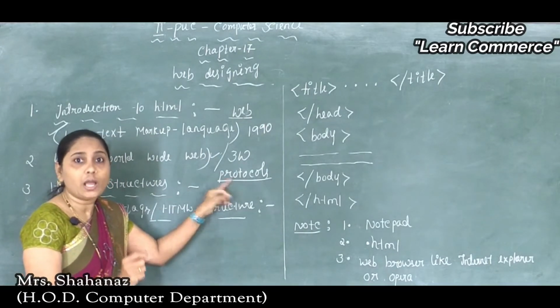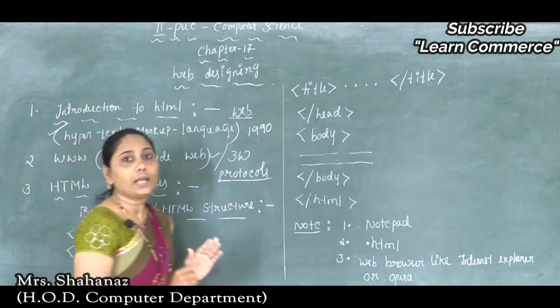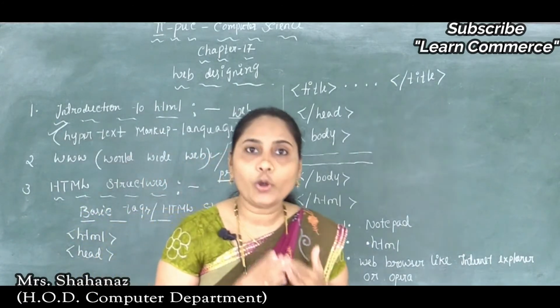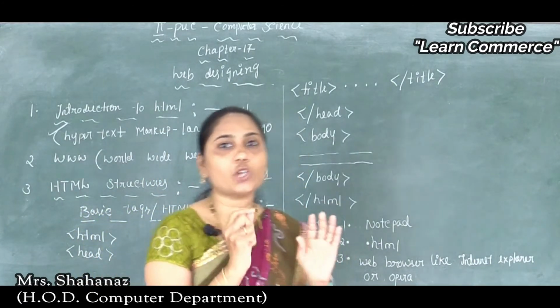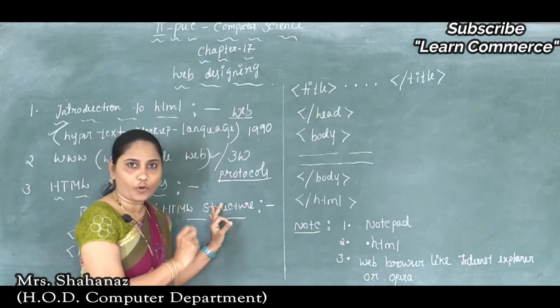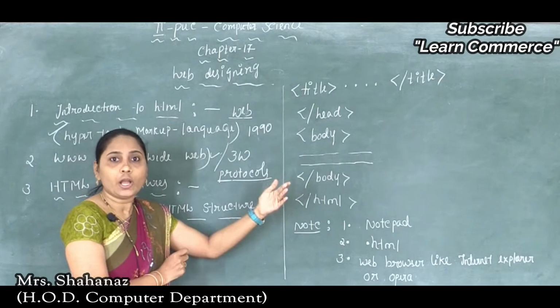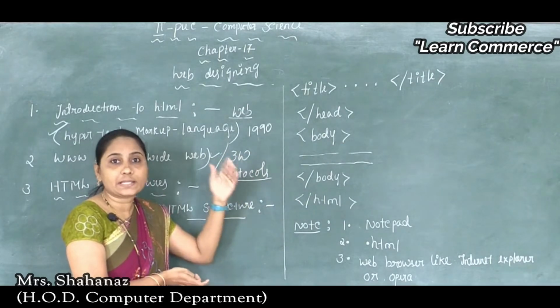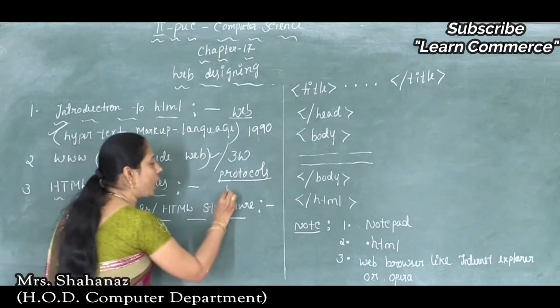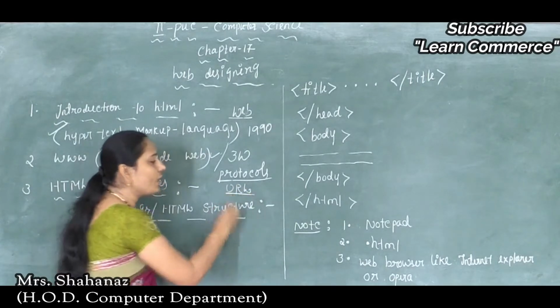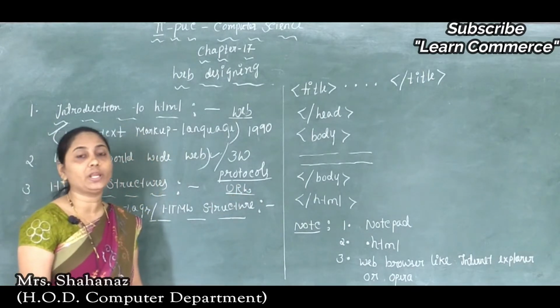We can also say that the www allows us to access any document or any kind of information on the internet through a naming system based on the URL. How are we accessing any information through the internet?